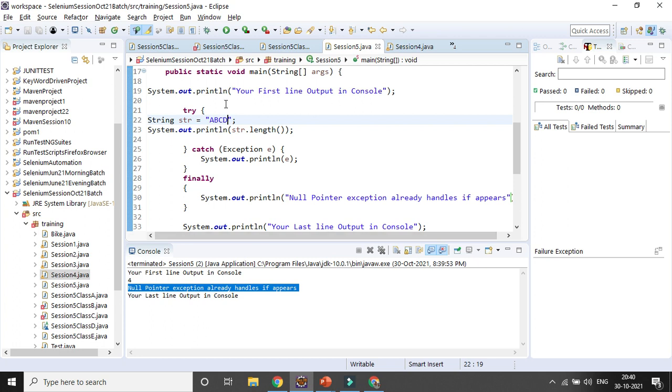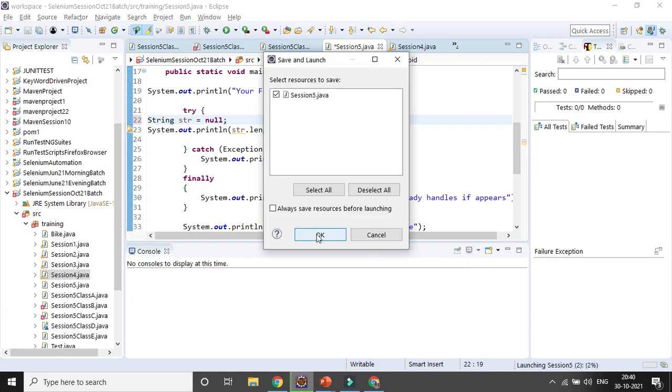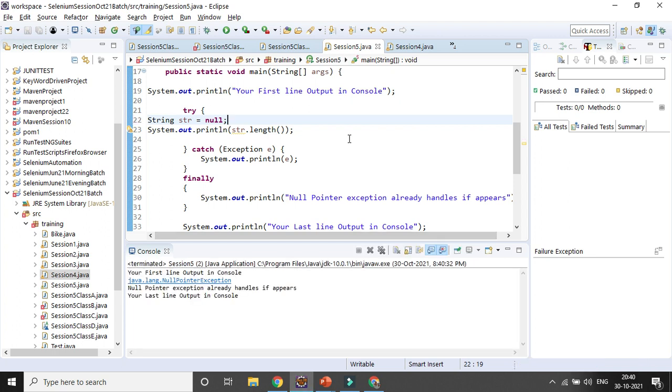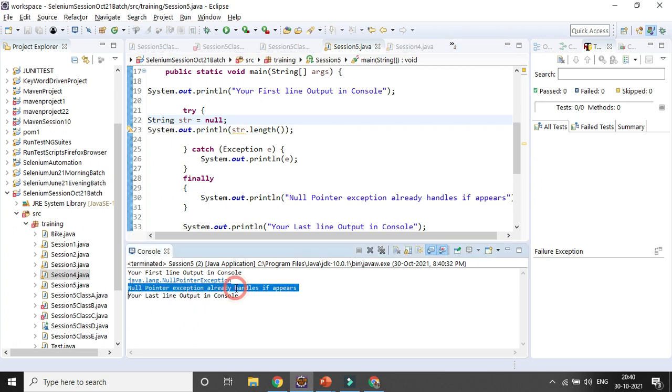If you now again change it to null, you can see exception will be coming, but still your finally block will be executed, just like the do while statement, right? So it will be executed at least one time. Similarly, the finally block will always be executed to give you more information that some exception was there and you already handled it. So that is the beauty of the finally block. You can see exceptions occurred, but still you can get the finally block result. In case exception does not occur, it does not matter, you can still get to know, right?